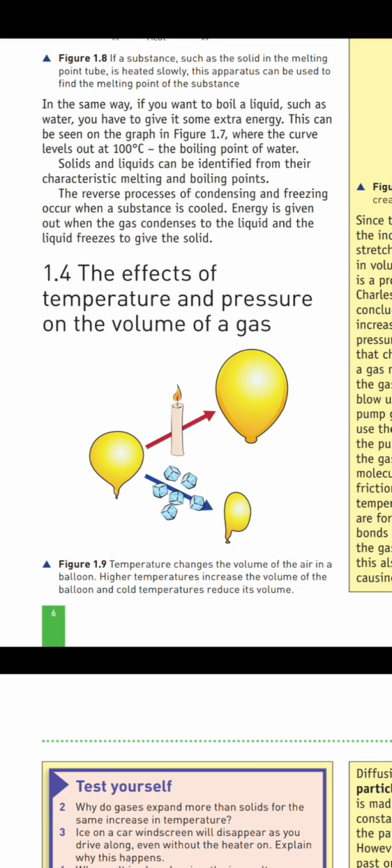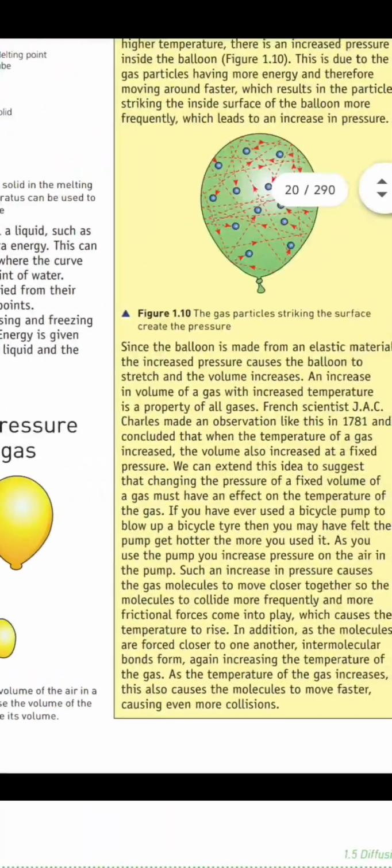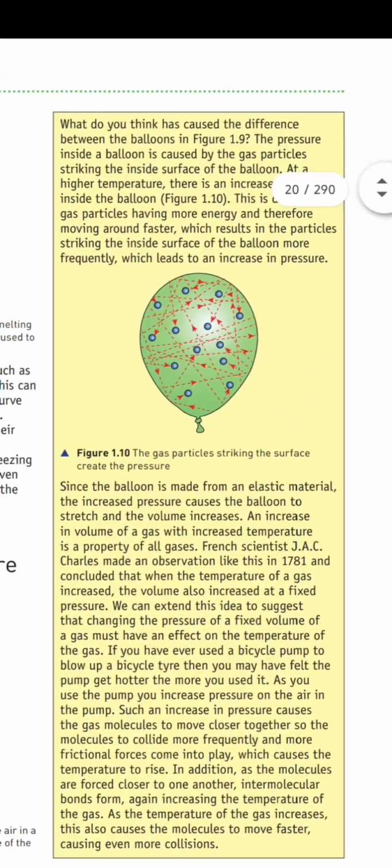First, look at a balloon. When you put a balloon in a warm place, it becomes bigger. When you put a balloon in a cold place, it becomes smaller. Why does this happen? Inside the balloon, there are gas particles. These gas particles are constantly moving and hitting the inside of the balloon.